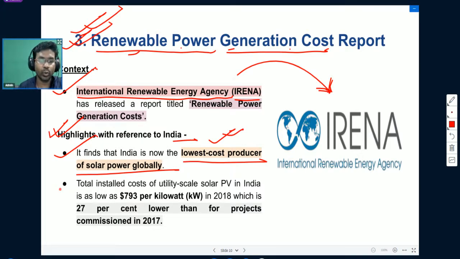The total installed cost of utility scale solar PV, PV stands for photovoltaic cells, in India is as low as $793 per kilowatt in 2018, which is 27% lower than the projects commissioned in the year 2017.